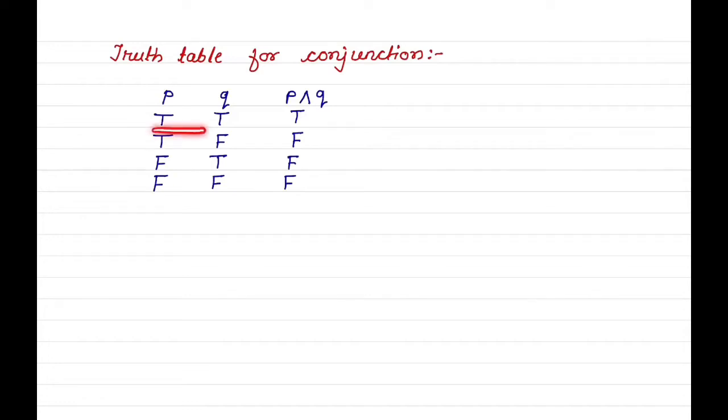Remember that conjunction is true when both the statements are true. If any one statement is false, then conjunction is false. See, P is false, Q is true, then it is false. When both the statements are false, then also it is false.